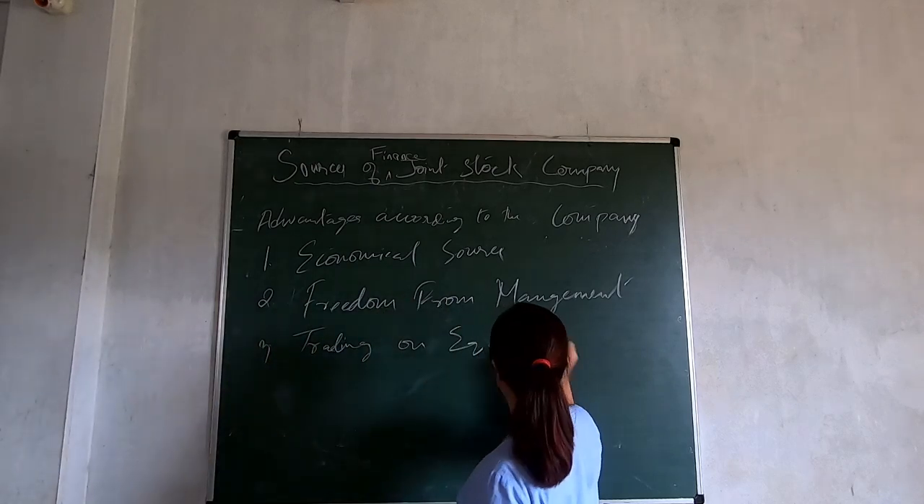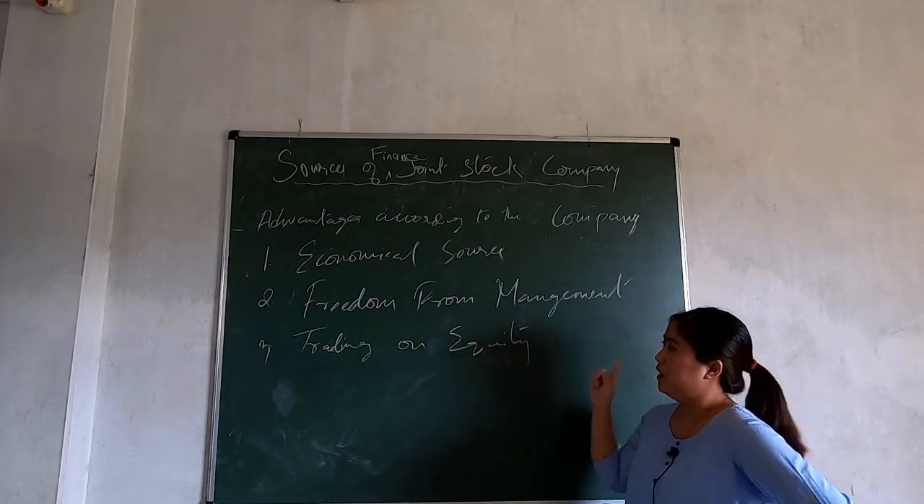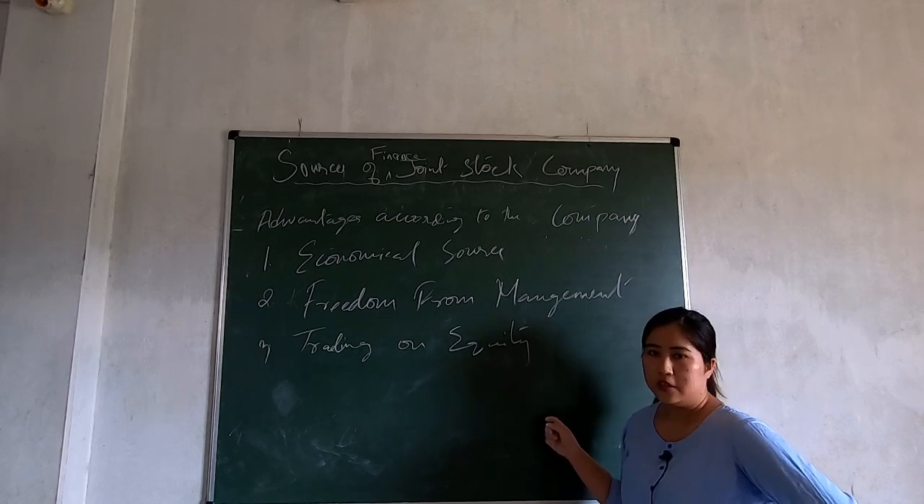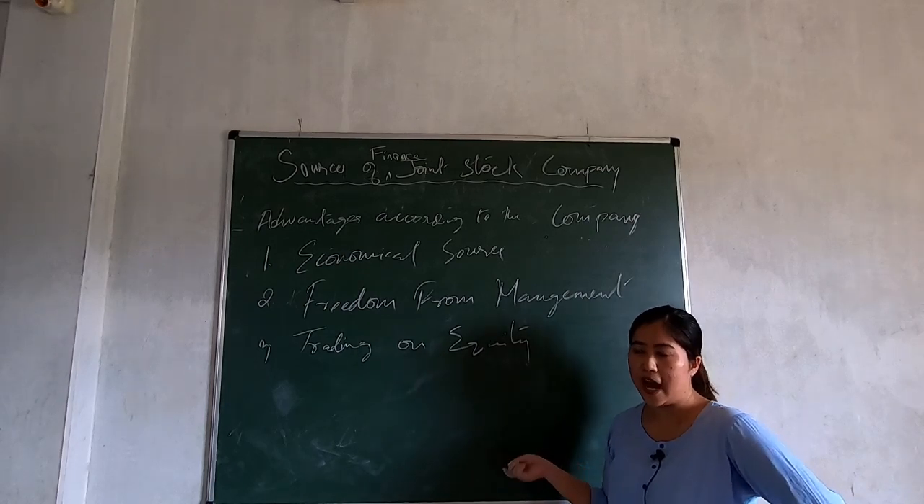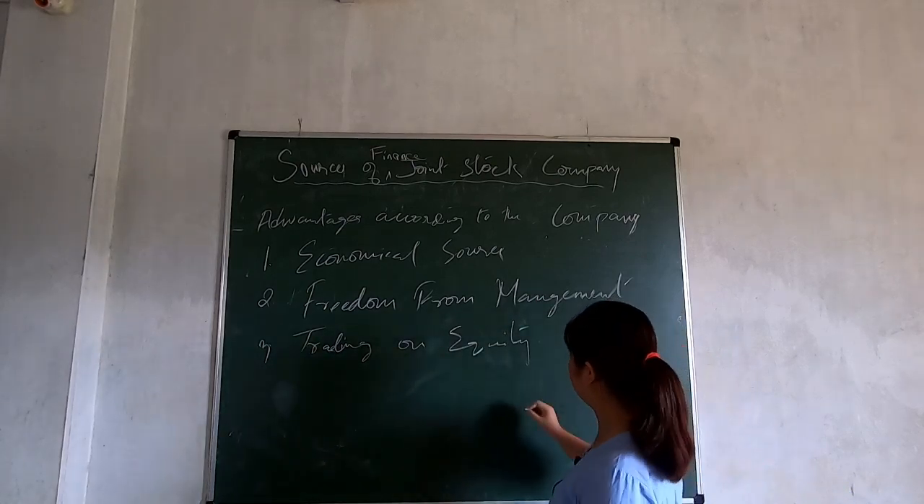So what is trading on equity? We have already learned that a debenture holder is given a fixed rate of interest, right? So if the company is earning high profit, I'm giving you an example. Suppose, this is just an example, okay?